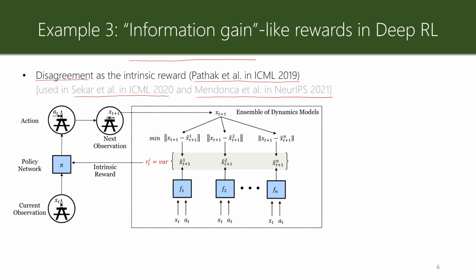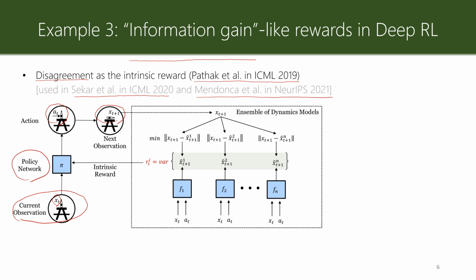To discuss what disagreement is and how it is computed, I'm going to show you the block diagram of the model used by the authors and discuss it element by element. So here we have the current observation, shown by xt. It is received by the agent or policy network. Based on this current observation, the agent makes an action, and this action has some consequences, which is xt plus 1, the next observation. And now the next observation is received by the agent.